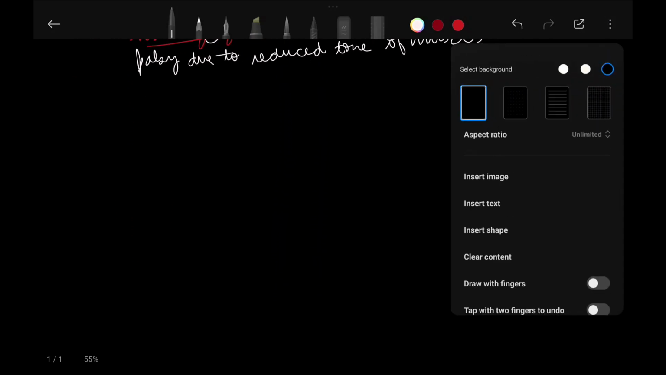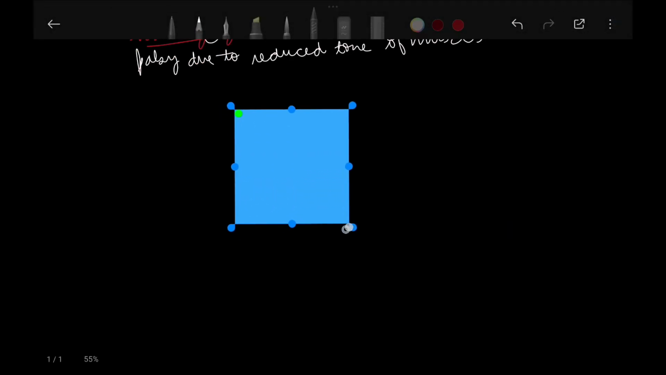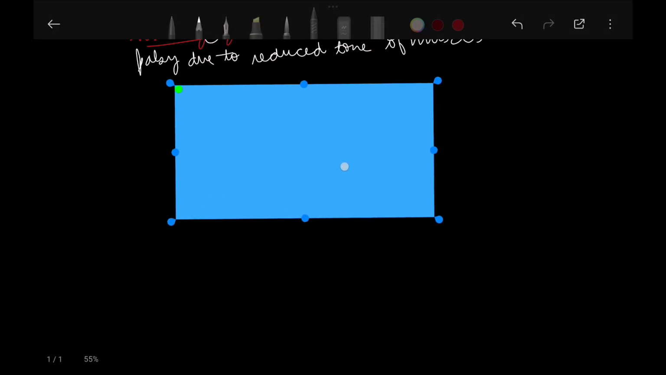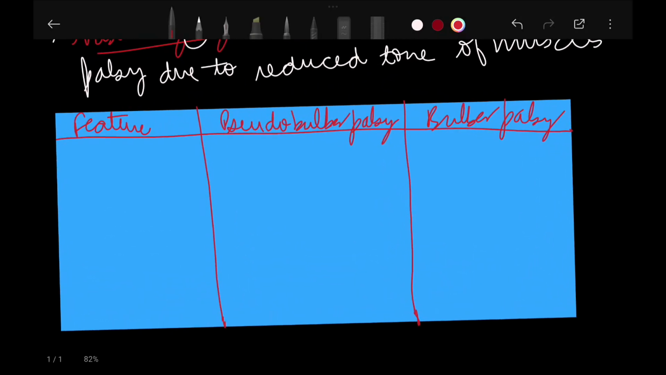Now, a small table on the features of pseudobulbar palsy and bulbar palsy. First of all, the gag reflex.